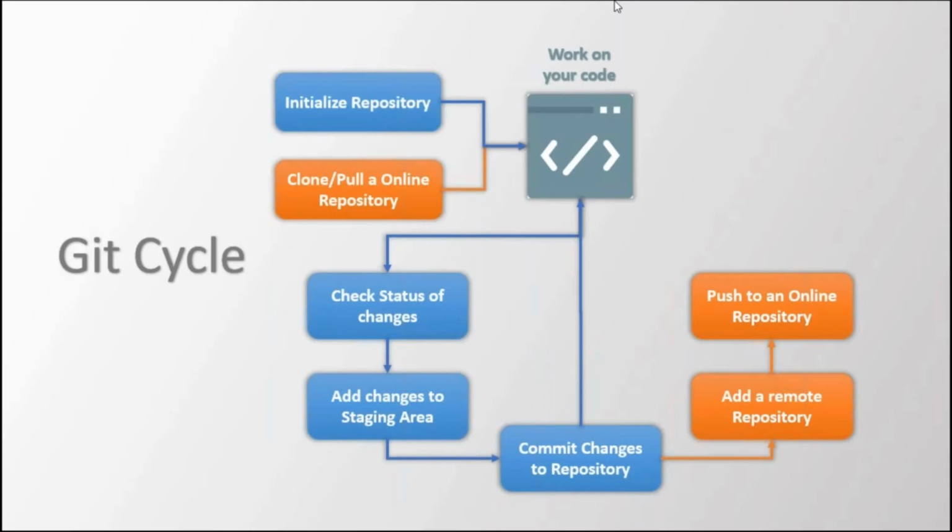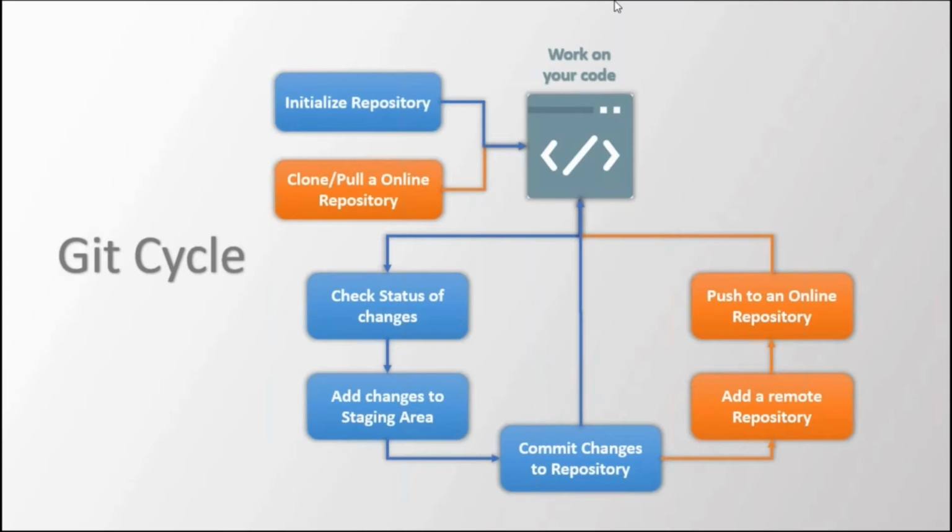Having an online repository gives us the advantage that you can pull it from anywhere. For example, if you have pushed something to an online repository, your friend can clone the online repository and continue work, or he can make changes to it. After pushing, you can again go back to your work, and the cycle repeats.